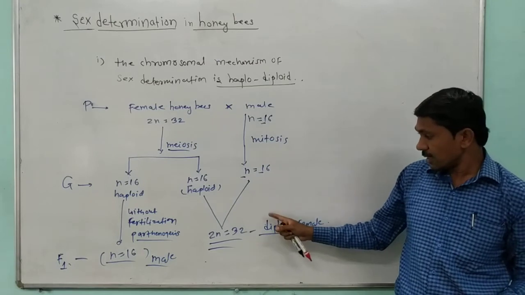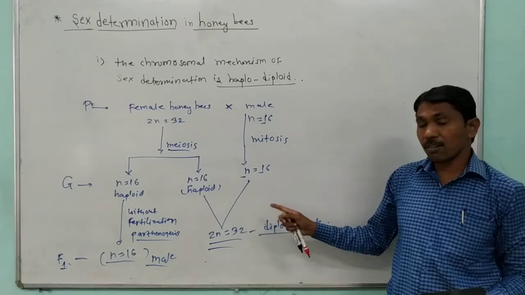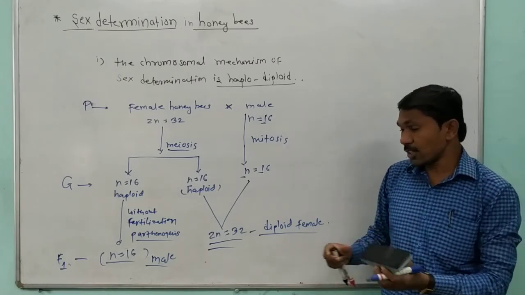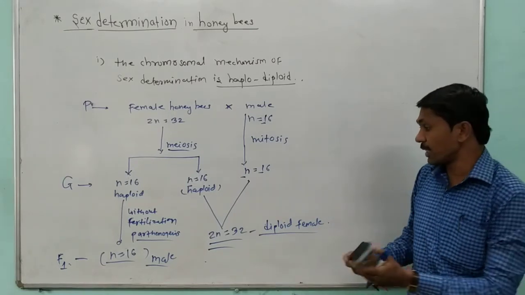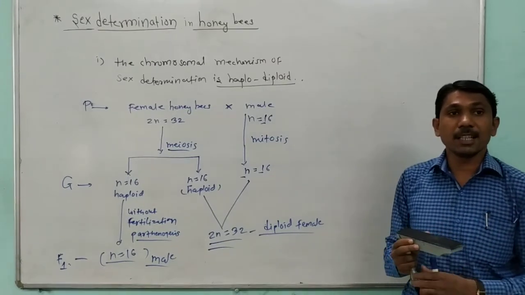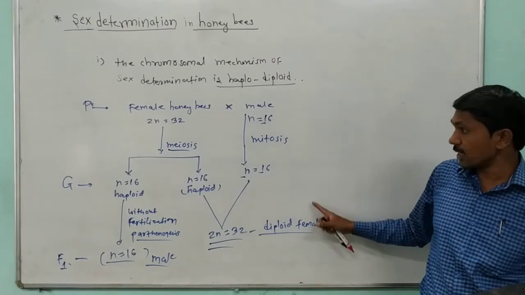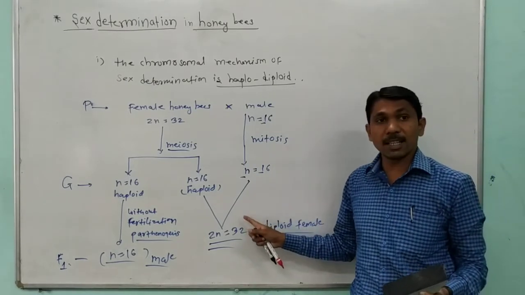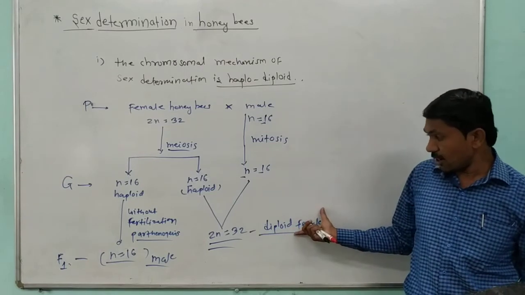Either they are queen or worker, depending upon what type of food they have eaten. The food material of the honeybee is royal jelly. So depending upon the food material, they are either queen or worker.